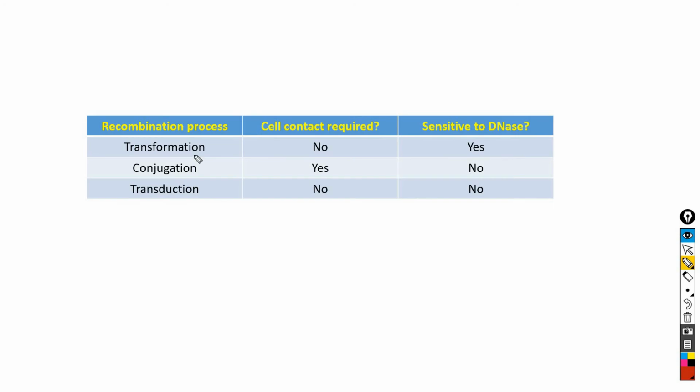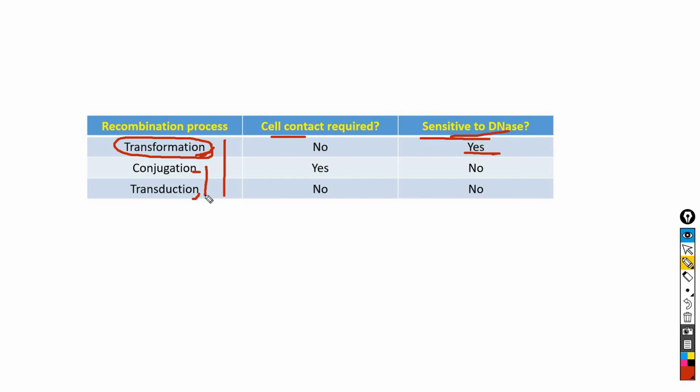So to summarize this, there are three modes of recombination in bacteria: transformation, conjugation and transduction. These modes of recombination in bacteria are differentiated on the basis of requirement of cell contact and sensitivity to DNase. So first, coming to the sensitivity to DNase, out of the three modes of recombination in bacteria, only the transformation process is sensitive to DNase, because in the transformation process there is uptake of naked DNA molecules, and naked DNA molecules are degraded in the presence of DNase.